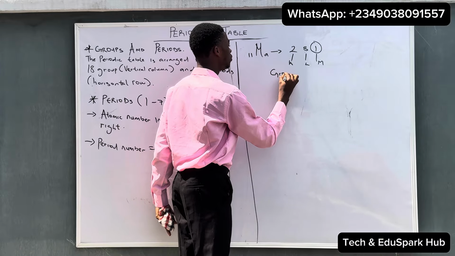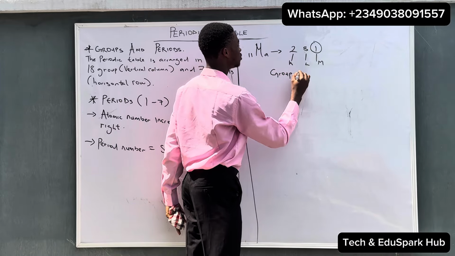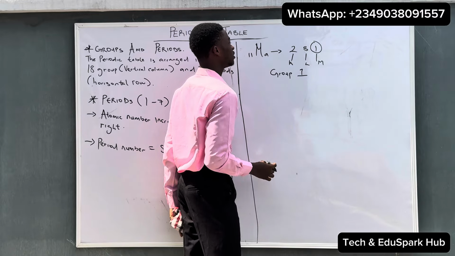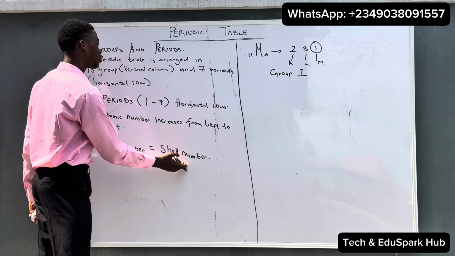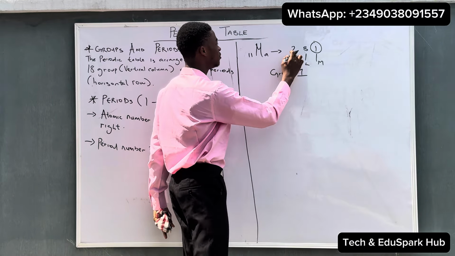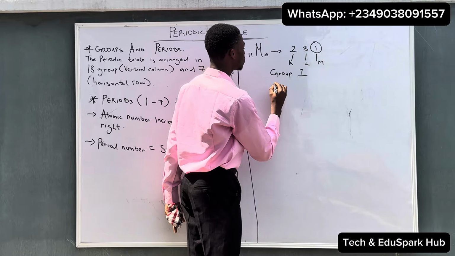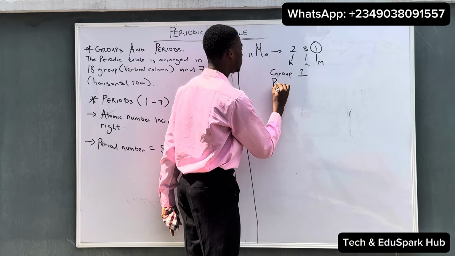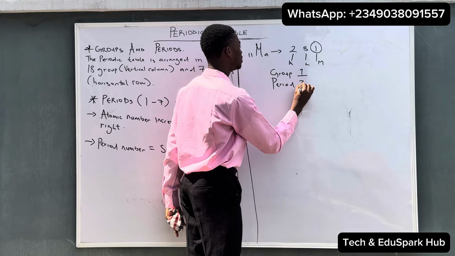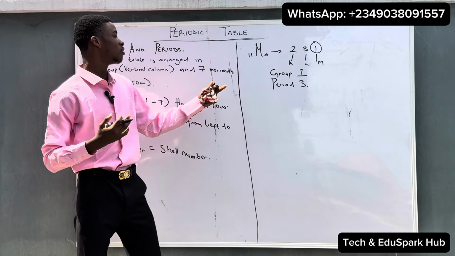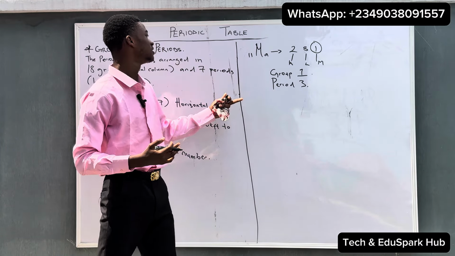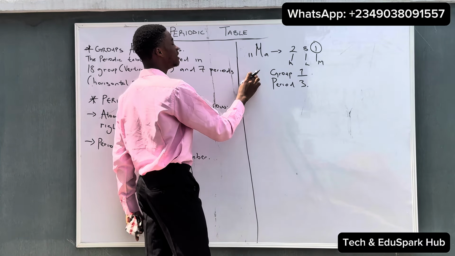So we can get the group by looking at the valence electron. Now, how can we know the number of period? We said that the period number is also equal to the shell number. So we can just count the shell number, which is 1, 2, 3. So we can say sodium belongs to group 1 and period 3. This is a way we can easily determine the number of group and the number of period of a particular element.